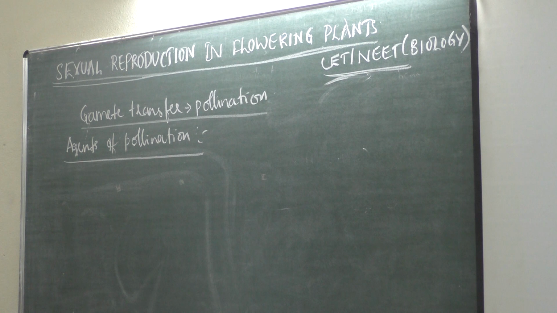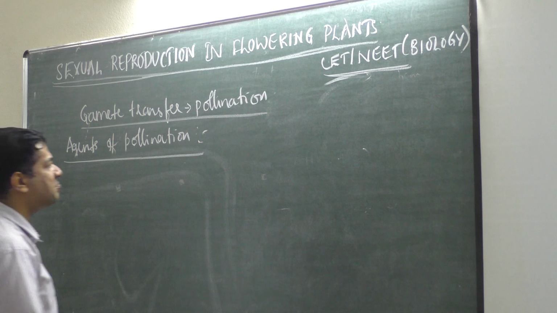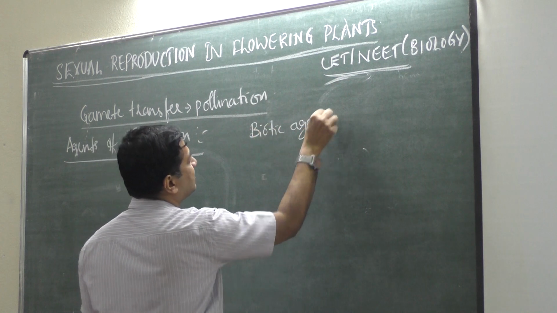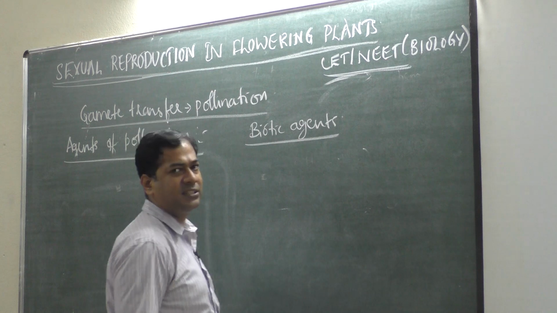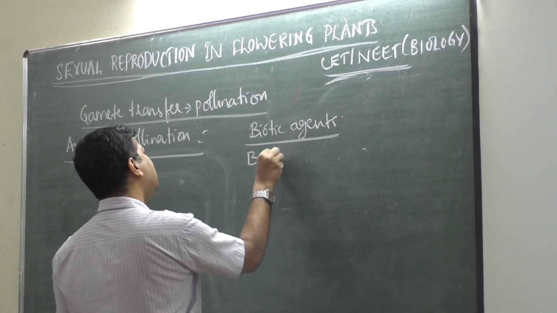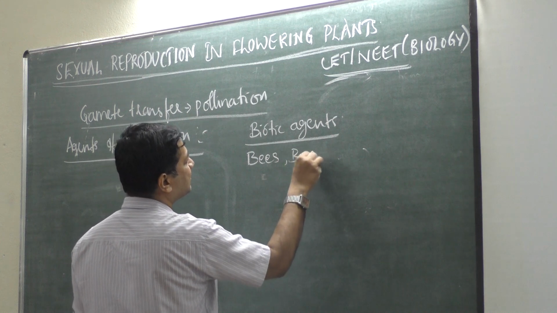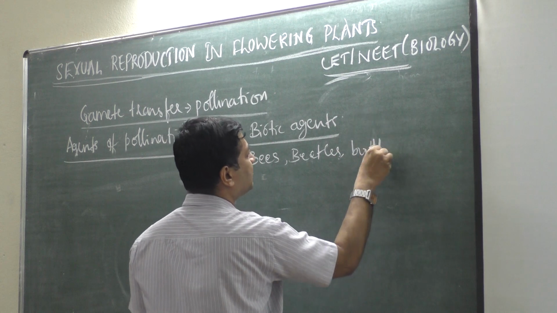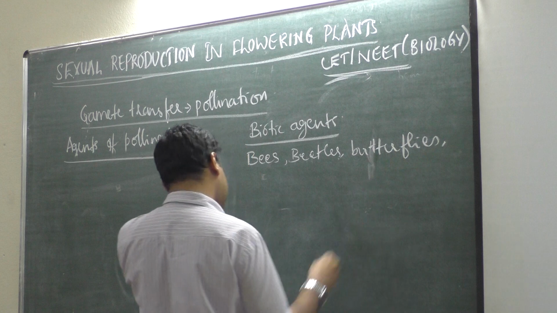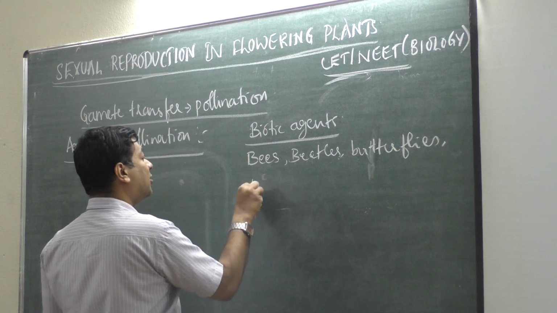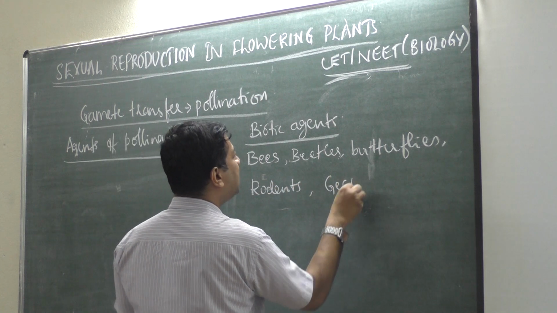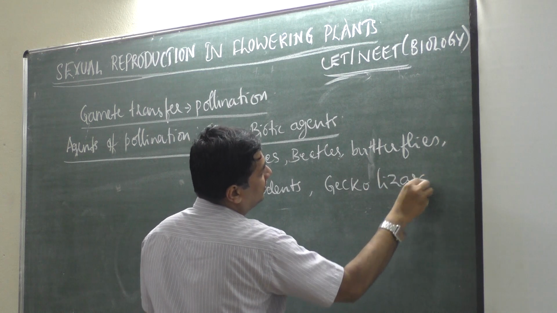Majority of the flowering plants, they use a wide range of animals like bees, butterflies, flies, beetles. If you see biotic agents, if living organisms are used as agents, then it can use bees, it can use beetles, okay, it can use butterflies, then it can use some rodents also, land animals, very small animals. It can use gecko lizard in some cases. Gecko lizard also can do pollination.